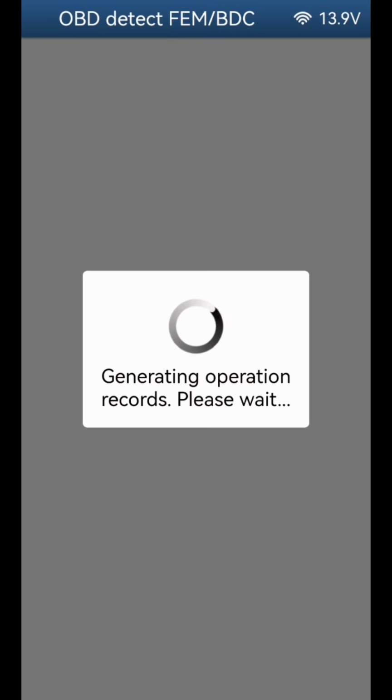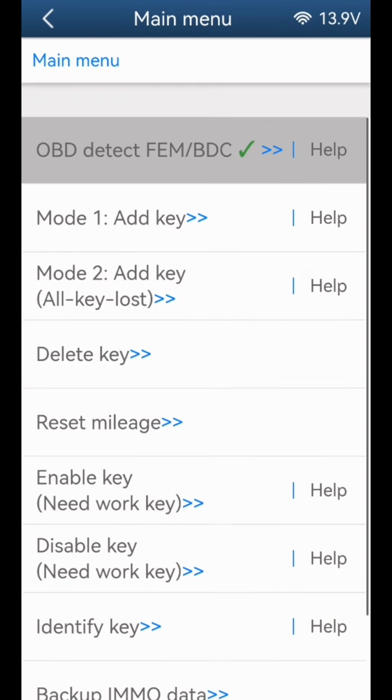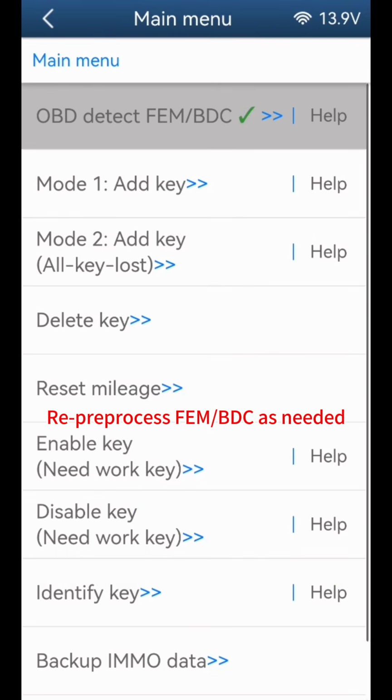Click OK. Re-preprocess FEM BDC as needed.